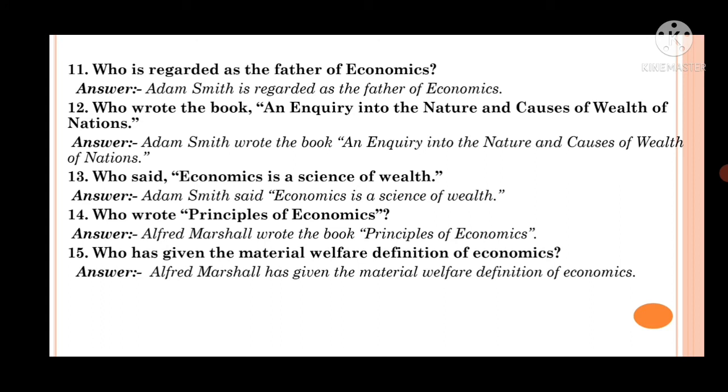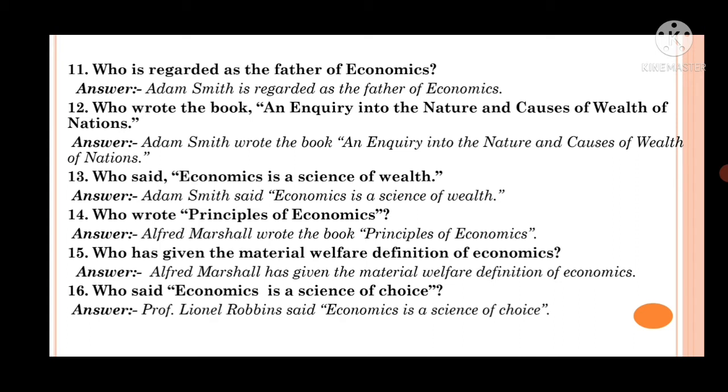His definition is the welfare definition, also now known as the material welfare definition, because as per Alfred Marshall, the welfare of human beings can be possible only through the use of material goods, right? Question number 16. Who said economics is a science of choice? And the answer is Professor Lionel Robbins said economics is a science of choice.